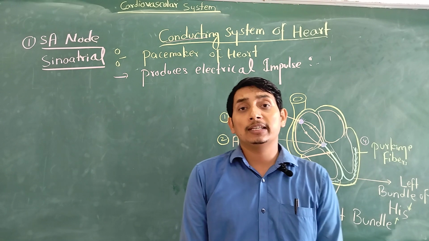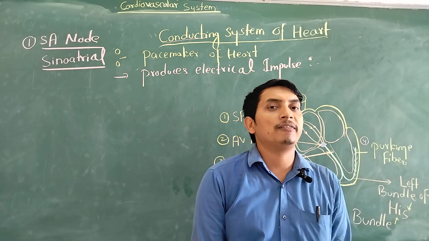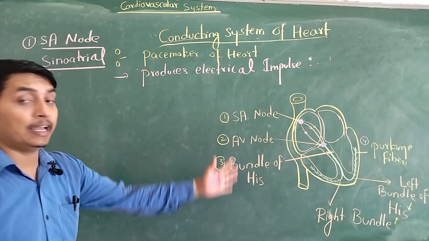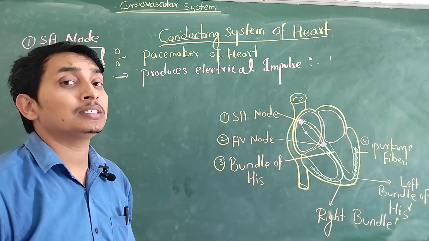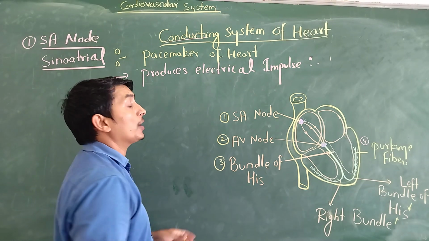So today we are going to discuss the conducting system of the heart. We'll see that this is the diagram of the conducting system. So what is the meaning of conducting system? Conducting system means the conduction of electrical current or heat.